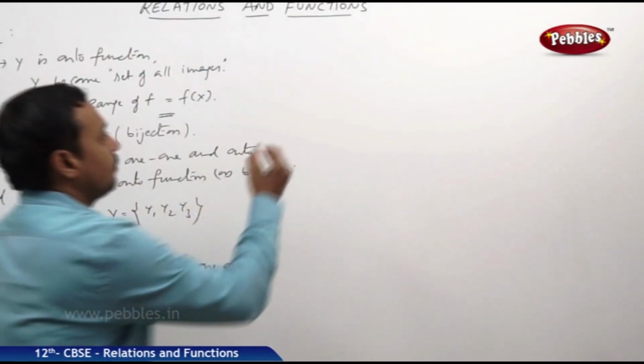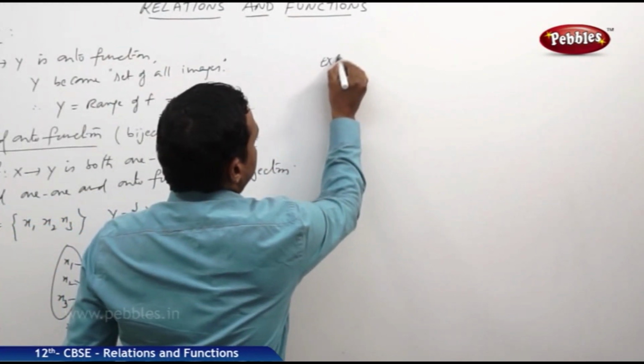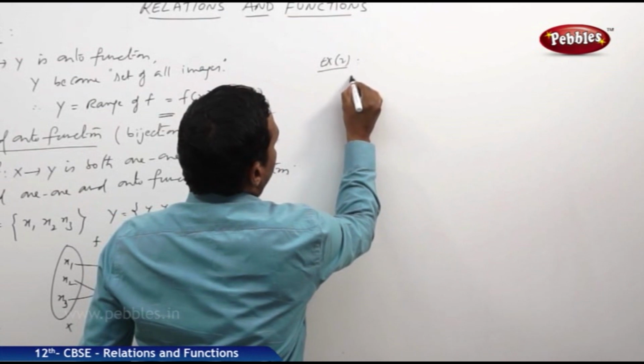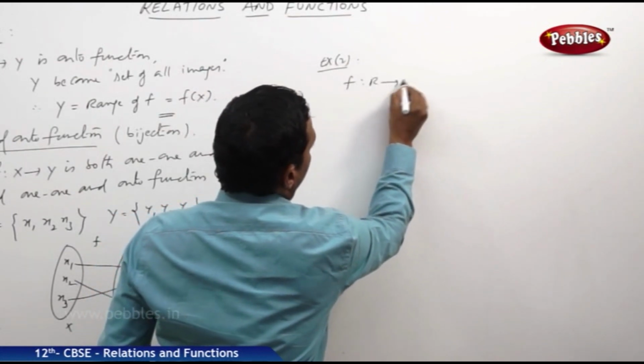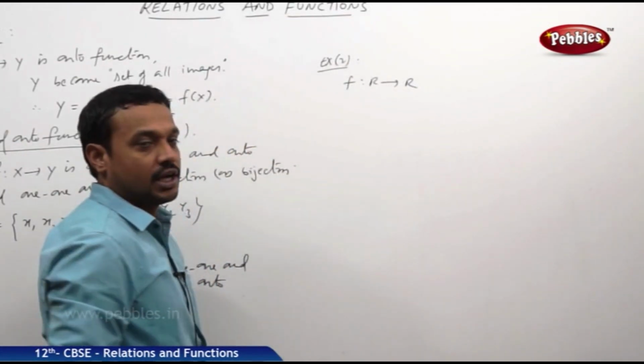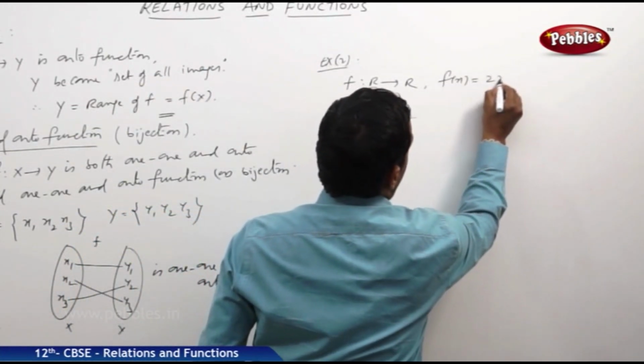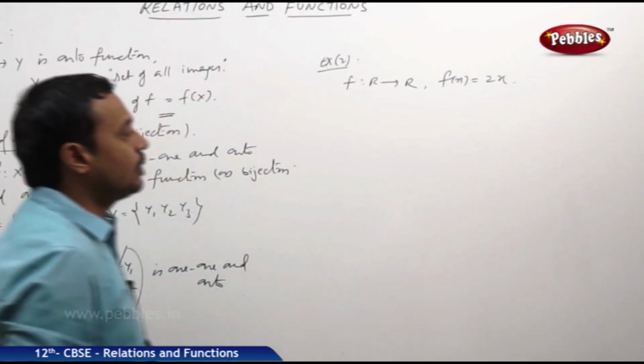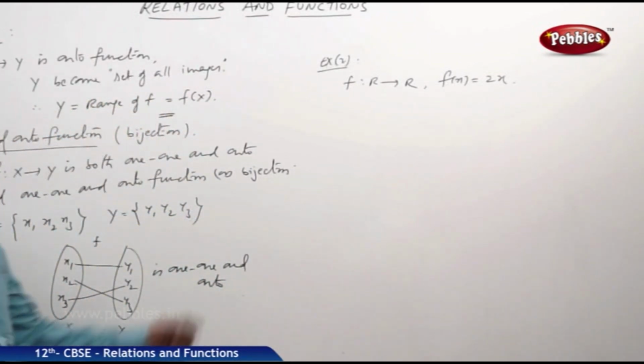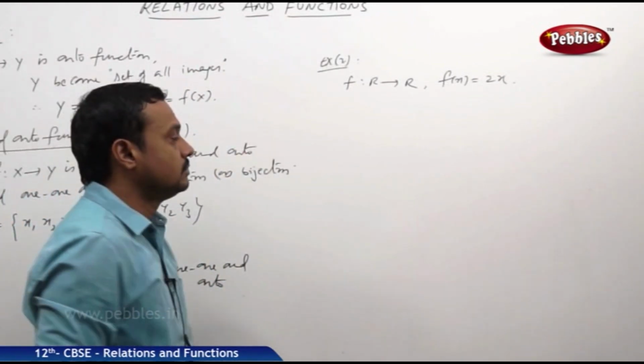Now take one more example. Suppose a function is defined from R to R, set of real numbers to real numbers, such that f of x is equal to 2x. Now let us check whether the function is a bijection.